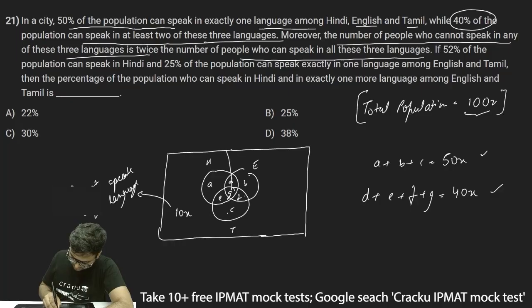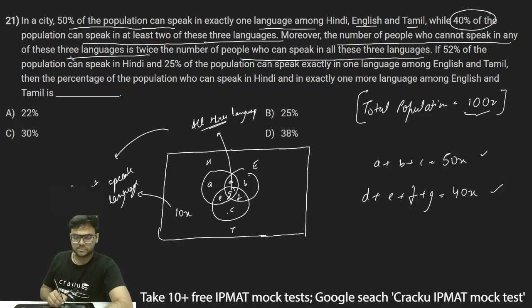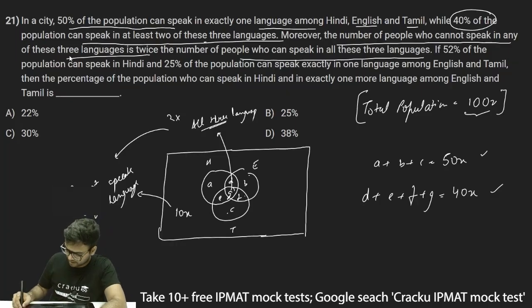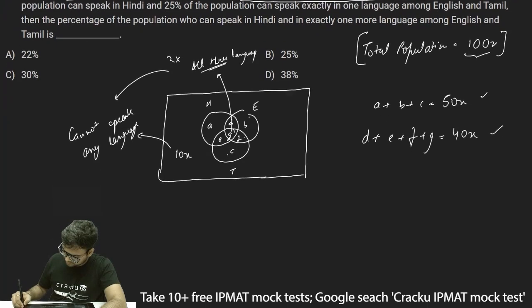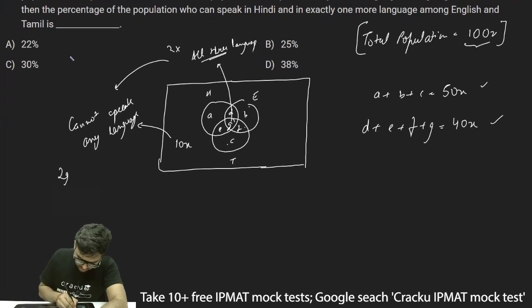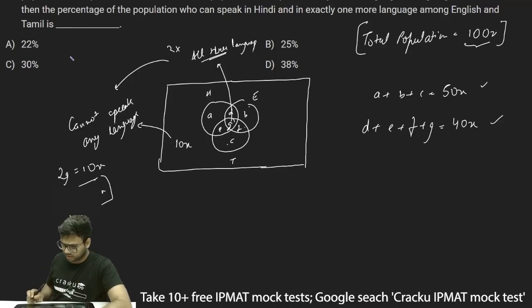It is G. It is given that twice this number, the people who can speak all 3 languages, is equal to the people who cannot speak any of the 3 languages. So I can write 2G is equal to 10x, or G is equal to 5x. So G I've got as 5x.